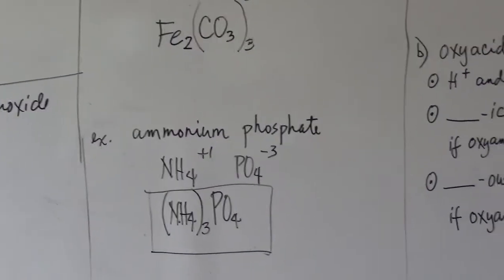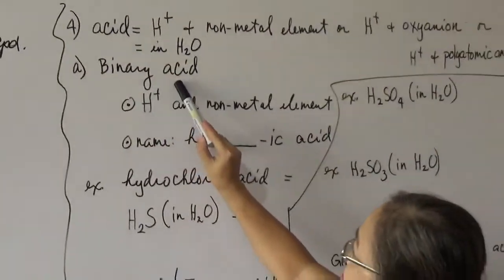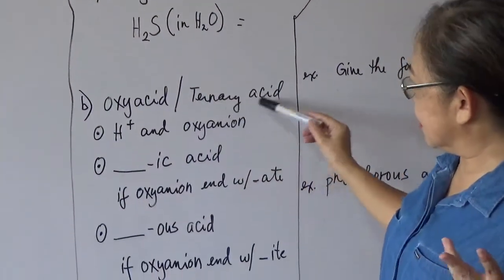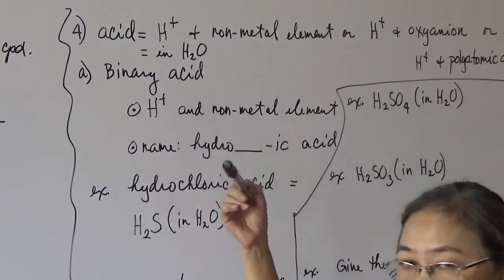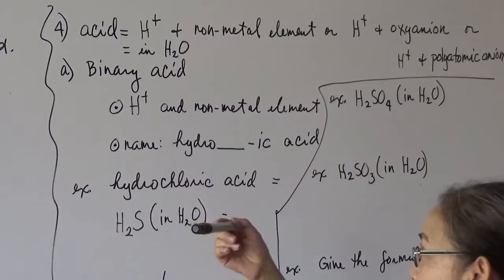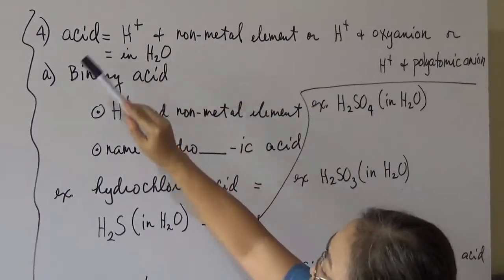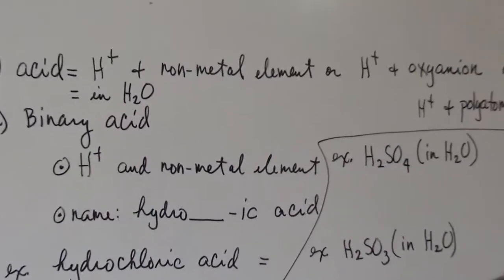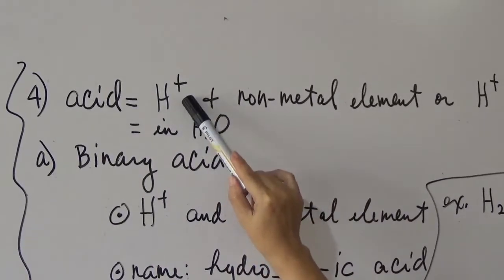Now, an acid could be either a binary acid, an oxyacid, or sometimes a ternary acid. A binary acid, of course, is an acid that is composed of two elements only. So we have here the definition of the acid. It is actually hydrogen, which is considered as the cation, hydrogen plus 1.